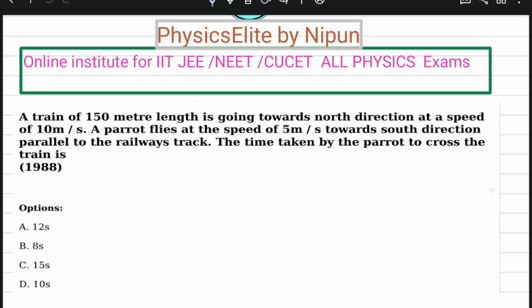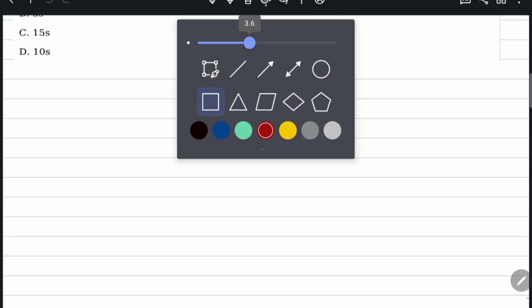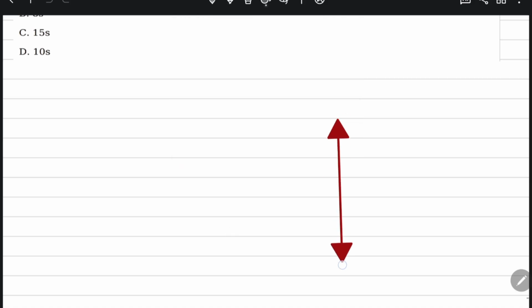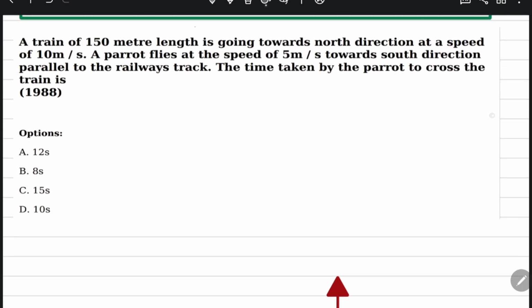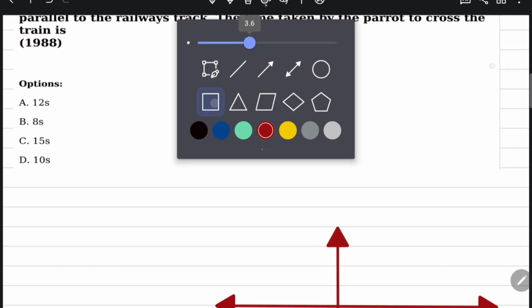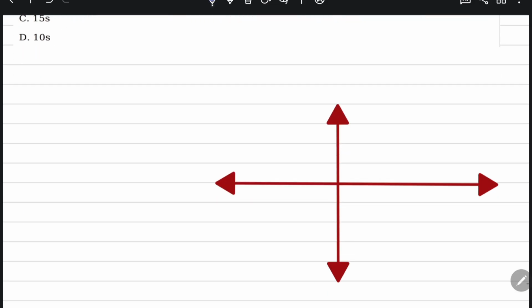A train of 150 meter length is going towards the north direction at a speed of 10 meter per second. A parrot flies at a speed of 5 meter per second towards the south. Just one minute, I'll draw this diagram so that you can understand easily. East, west, north, south.